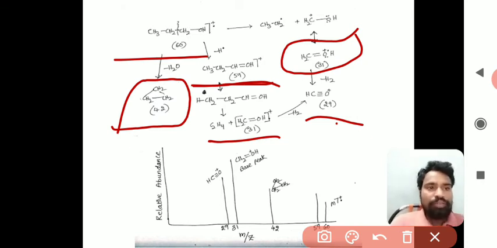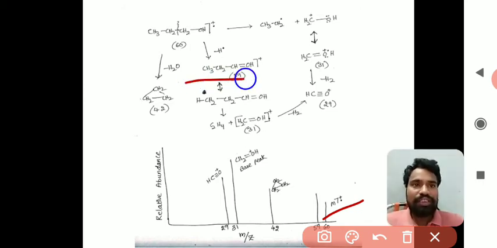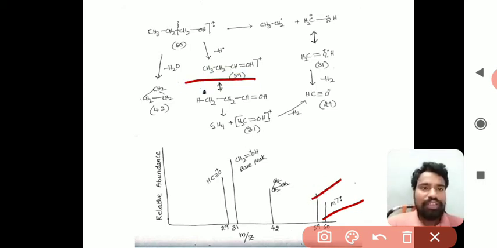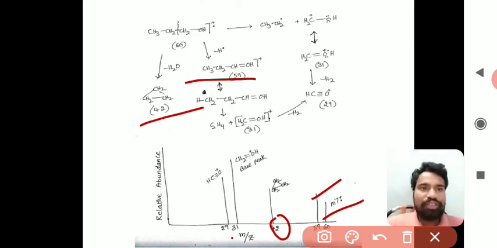Now we will see the mass spectrum of this 1-propanol. Observe here. The molecular ion peak is at 60, next is at 59, and next is 42, which corresponds to this, and next is 31, either this or this, both are the same, and next at 29.